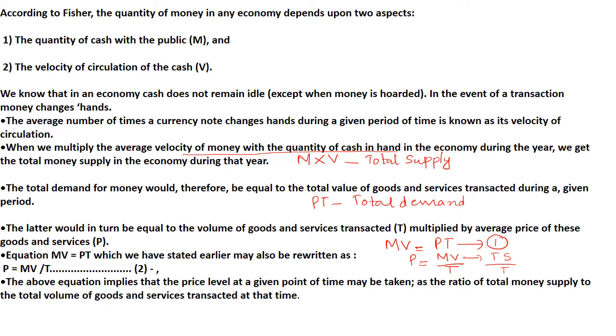So MV, the total supply, divided by the volume of goods and service transacted at a particular period of time, is directly proportional to the price level. So if any variation happens in the price level, it has an impact on the total supply of money in that economy, right?